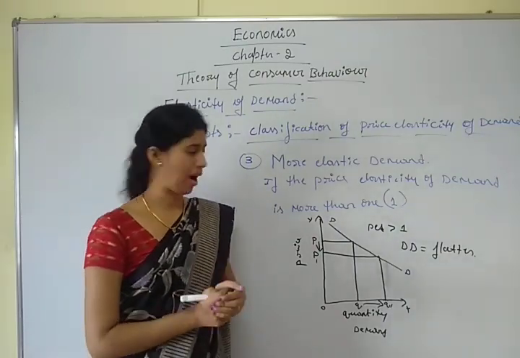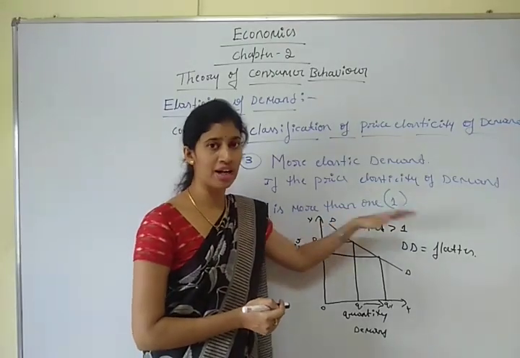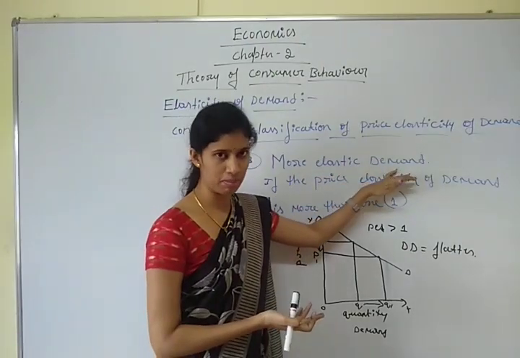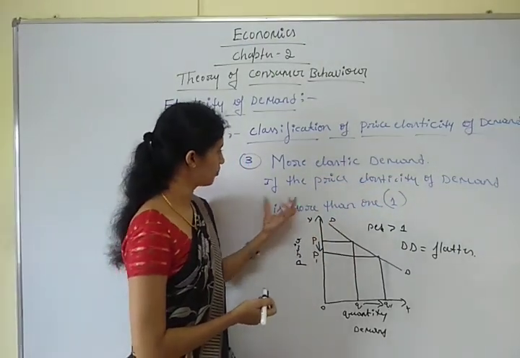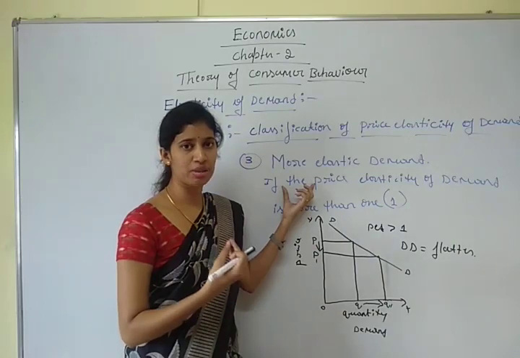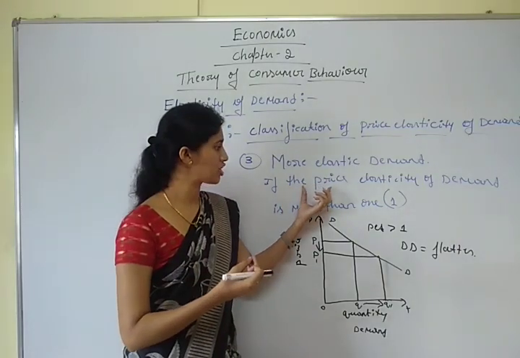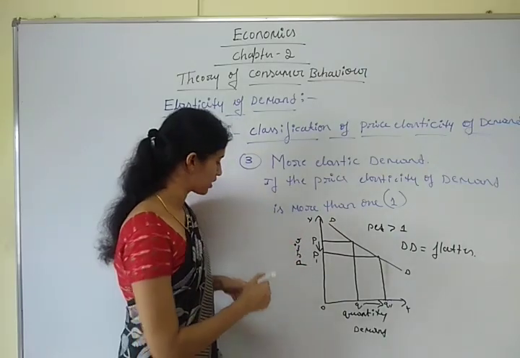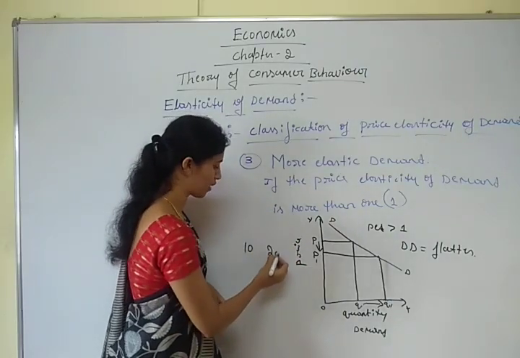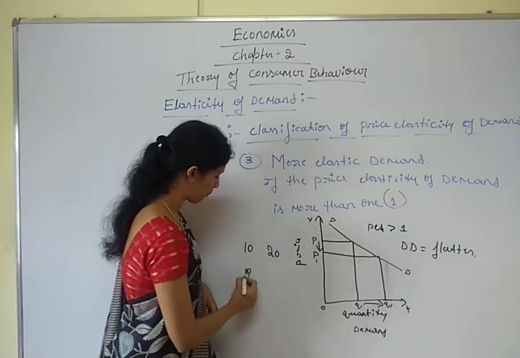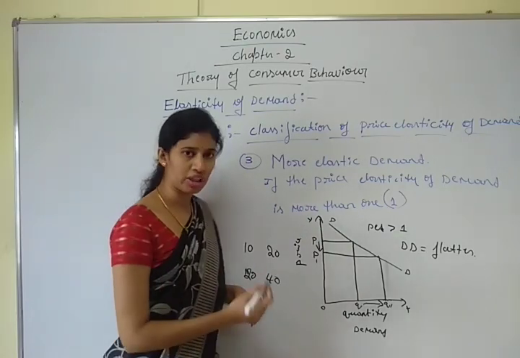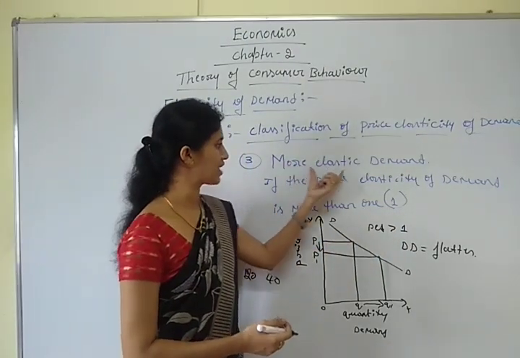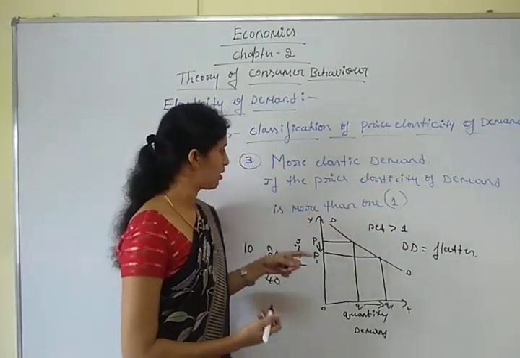More elastic demand means the price elasticity of demand is more than 1. Here the change in quantity demanded is greater than the change in price. If price changes by 10%, quantity demanded changes by 20%. If price changes by 20%, quantity demanded changes by 40%. So it is more than 1, and we call this more elastic demand. It can be explained with the diagram.